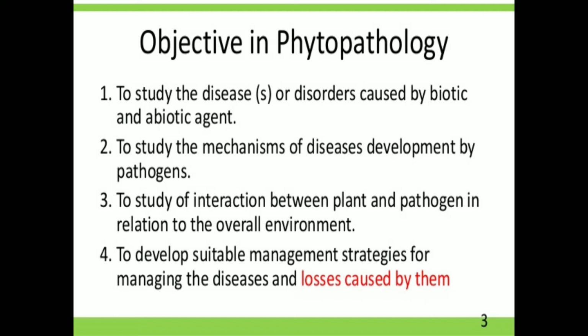The second objective is to study the mechanism of disease development by the pathogen.